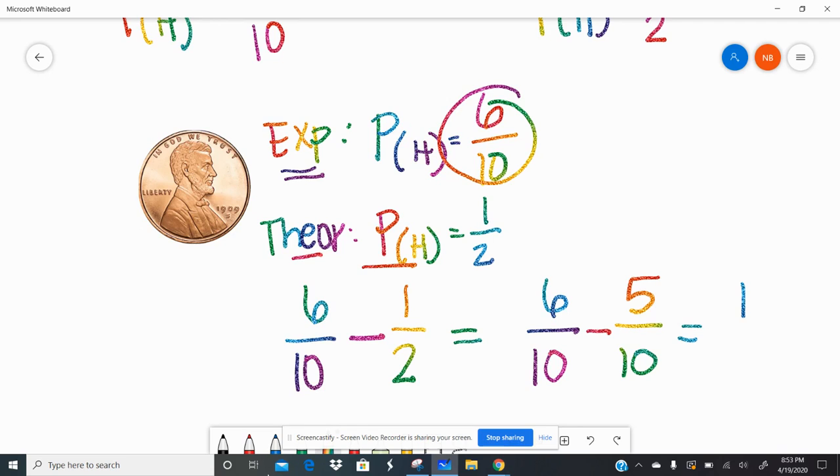6 minus 5 is 1. My denominator stays the same. So the difference between the experimental and the theoretical probability is 1/10, right? That's the answer. It's just that simple.